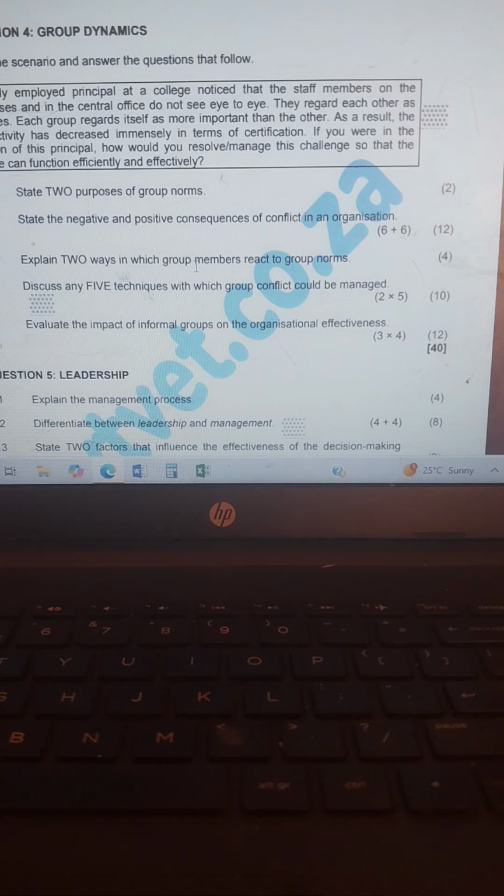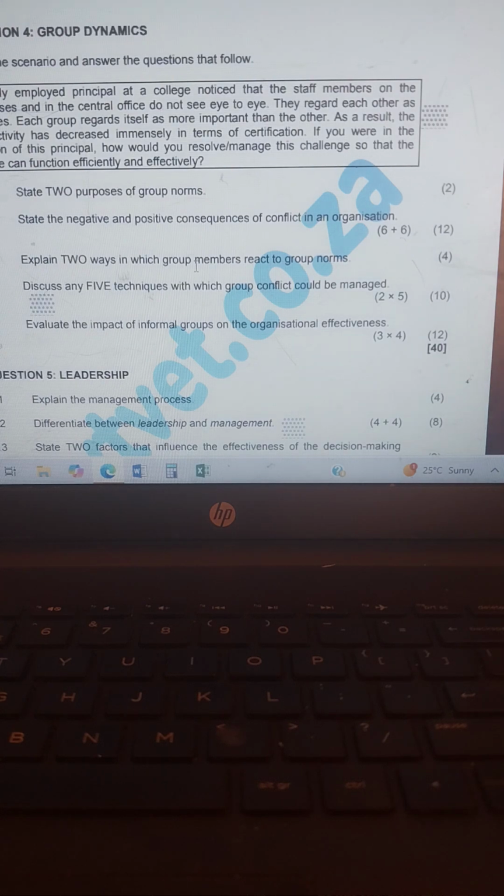The human need for friendship, support, and security is therefore satisfied. Informal groups help supplement the lack of information from formal communication channels. Then we have number 4, informal groups provide individuals with a reference to which they may compare themselves and from which they may thus learn more about their strengths and weaknesses.